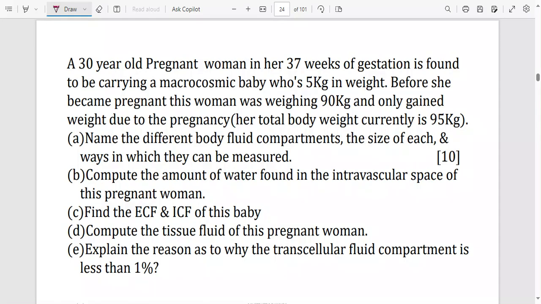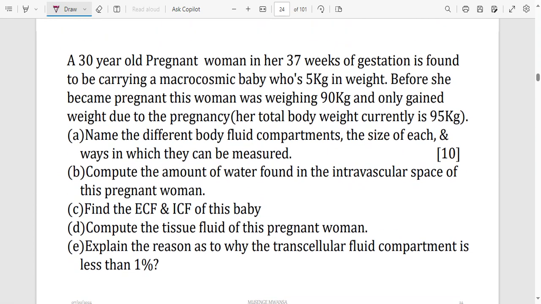A 30-year-old pregnant woman in her 37 weeks of gestation is found to be carrying a macrosomic baby who is 5 kg in weight. Before she became pregnant, this woman was weighing 90 kg and only gained weight due to the pregnancy. She is now 95 kg because her baby is 5 kg. Macrosomic means that the baby is very fat, very big.